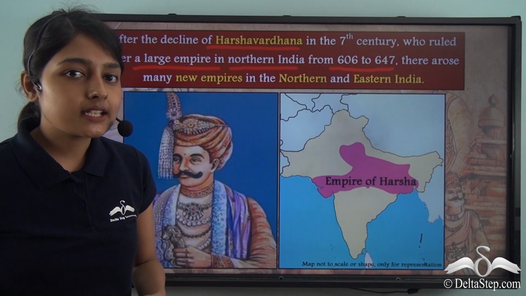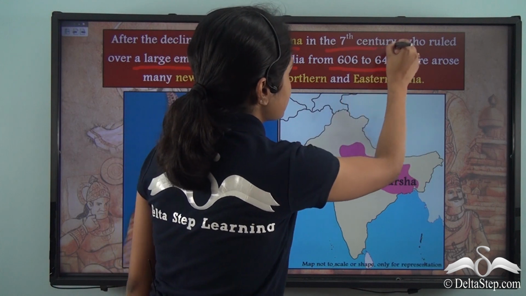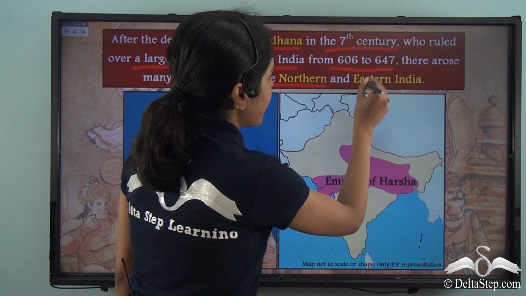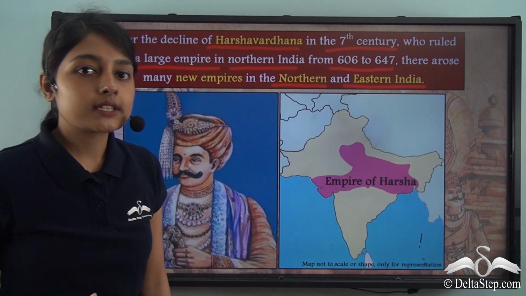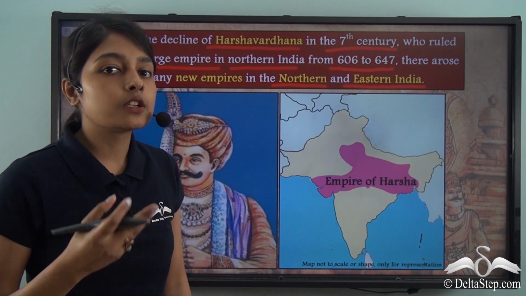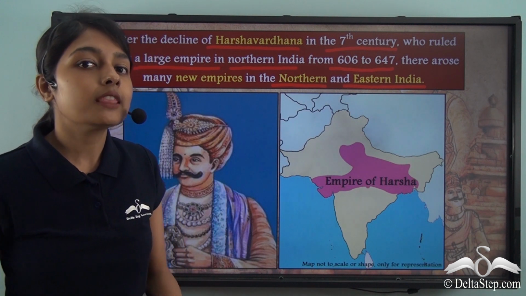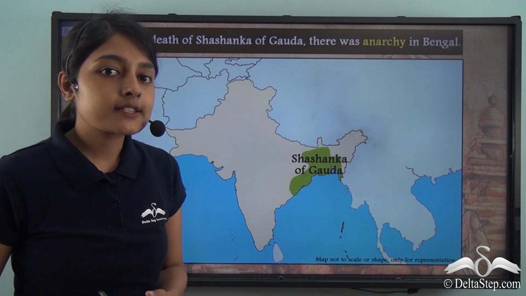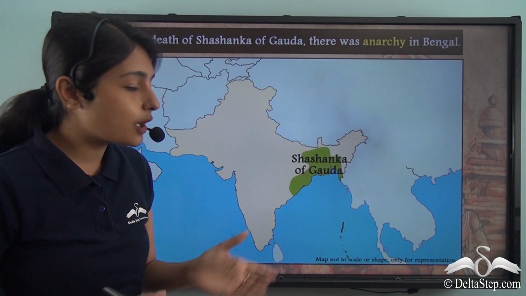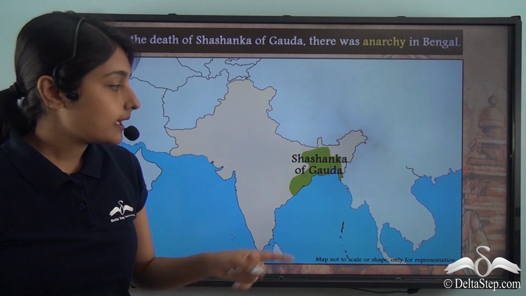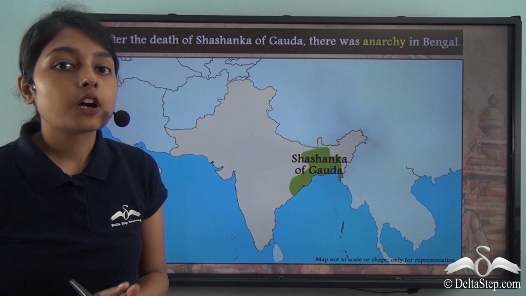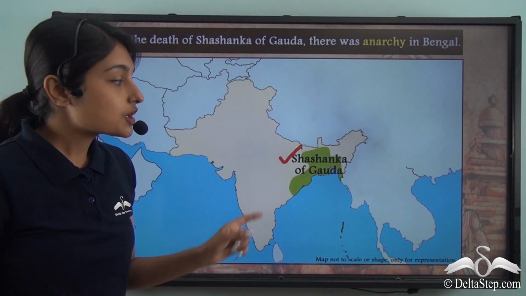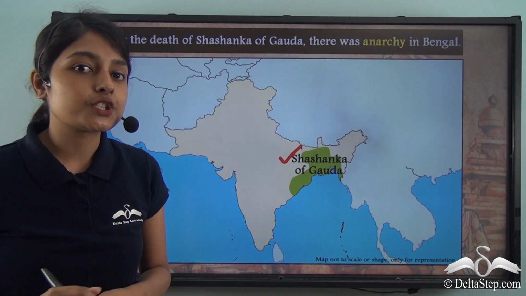Now, after the decline of Harsha in the 7th century, many new kingdoms arose in northern and eastern India. So, it is one of those kingdoms in northern and eastern India that we will now be discussing in this lesson. Now, let us move to this region of Bengal. Here in Bengal, in this area called Gaura, a ruler was ruling and his name was Shashanka.